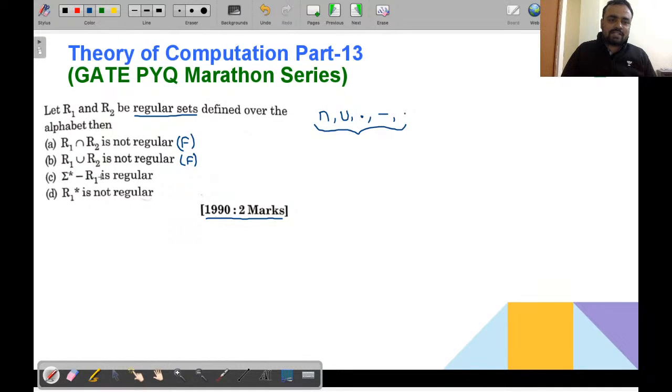And it is given as sigma star minus R1. See, there is no closure property related with the difference. Already I have taught you, A minus B, these are two different sets A and B. So what is the difference of sets A minus B? You can write the same thing in this manner, A intersection B bar. So A minus B is nothing but A intersection B bar. So according to this, sigma star minus R1 is equivalent to